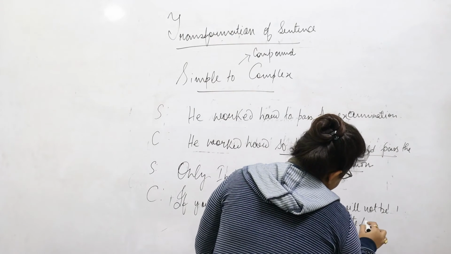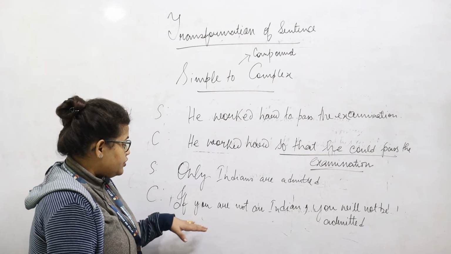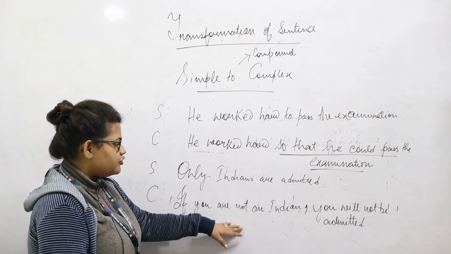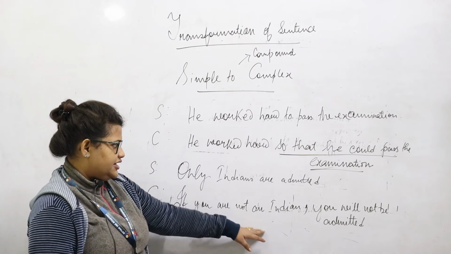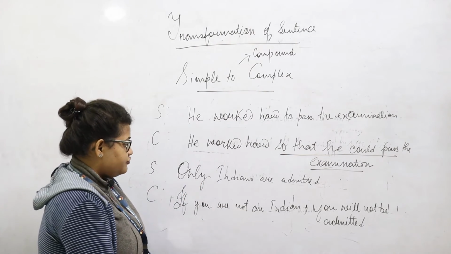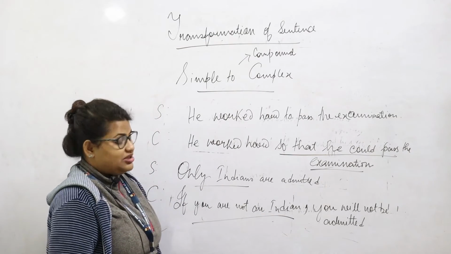So in this sentence, only Indians are admitted. The way we transform this simple sentence into a complex sentence, we are putting an if clause. If you are not an Indian, so only Indian gets transformed with this if clause. If you are not an Indian, you will not be admitted.